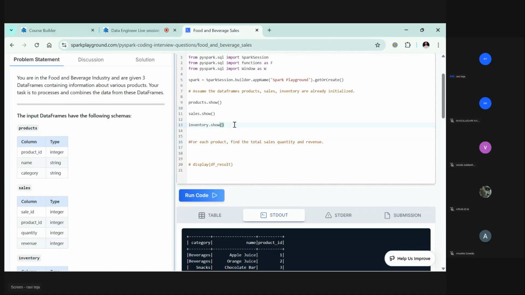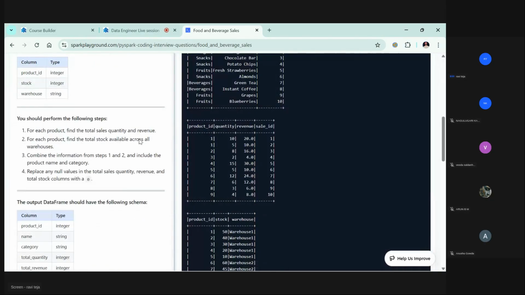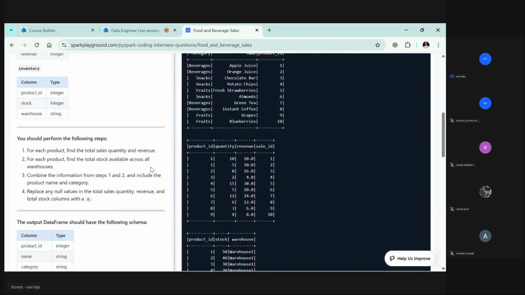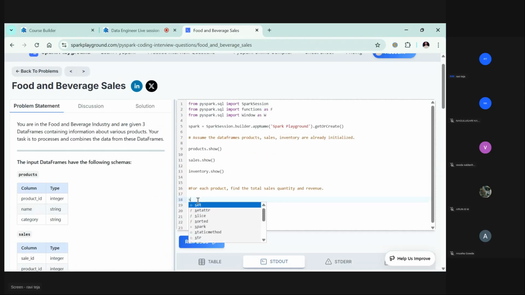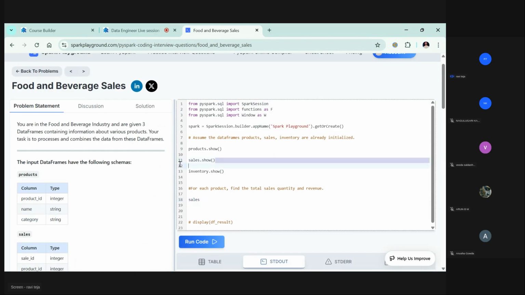Now where is this problem? Oh sorry, actually we need to go with which table? Find the total sales quantity and revenue. The sales quantity and revenue are available in which table? This sales table. So then we need to go with the sales table. Let me take this.